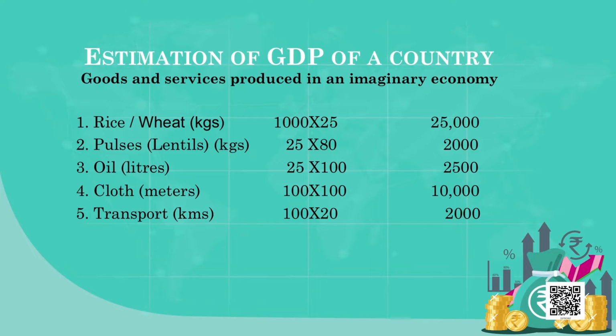So can you just estimate how much it totally comes to? 25,000 plus 2,000, 27,000, plus 2,500, 29,500, plus 10,000 and then 2,000, 41,500. The total value of GDP in that imaginary country where 5 goods and services are produced is 41,500. So this is the total value of the final goods, the final goods used at the place of the consumer.